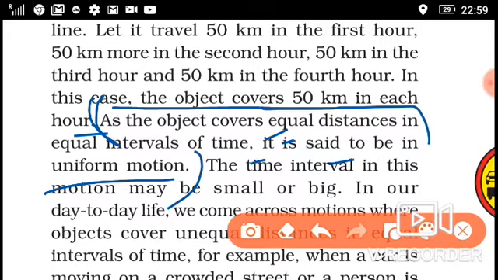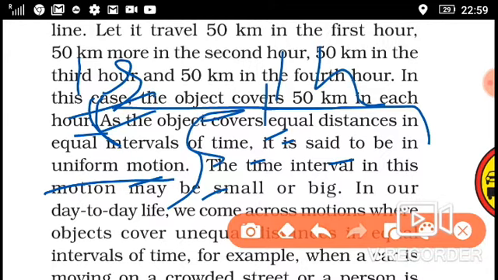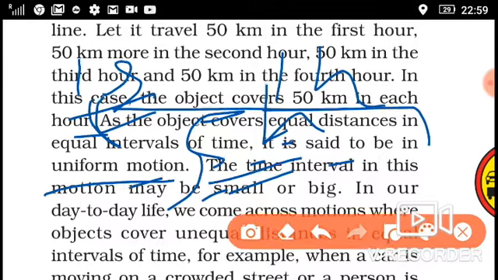The time interval in this motion may be small or big, meaning it may be 1 second, or it may be 1 hour, or 5 hours. Means in 5 hours the distance is 50 km, in the next 5 hours the distance is also 50 km, and the next 5 hours the distance is 50 km. Time intervals may vary. It can be small or big.